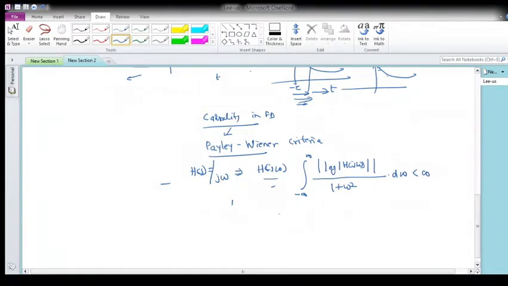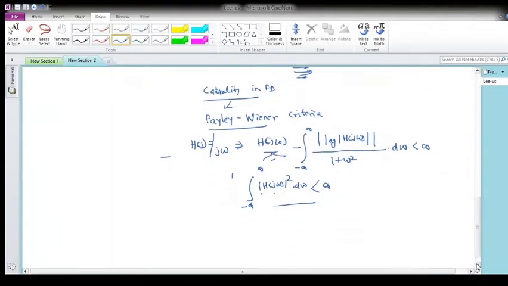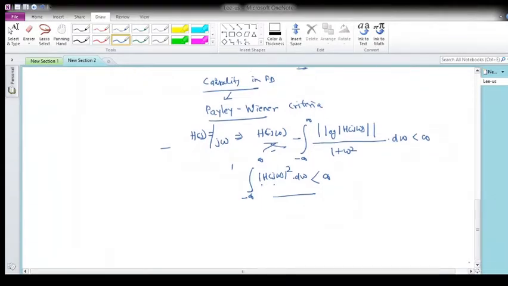Also mind you, the magnitude of H(j omega) square must be integrable, meaning square integrable. If I take the integral from minus infinity to plus infinity, it should be less than infinity. So H(j omega) has to be absolutely integrable, and then you test this. If it passes, then you can say that the thing can be realized.